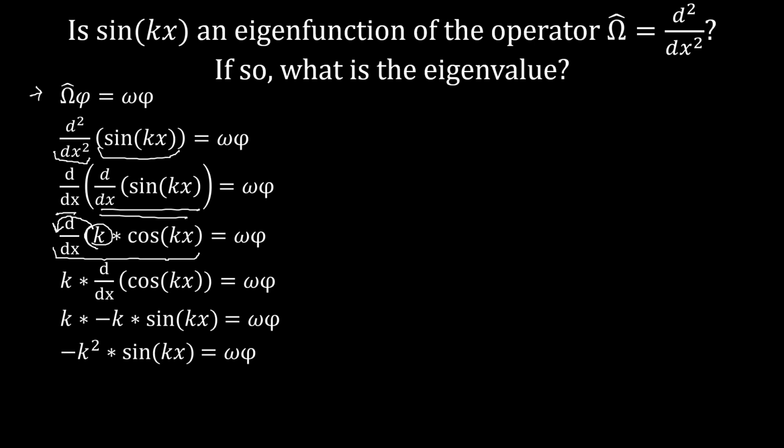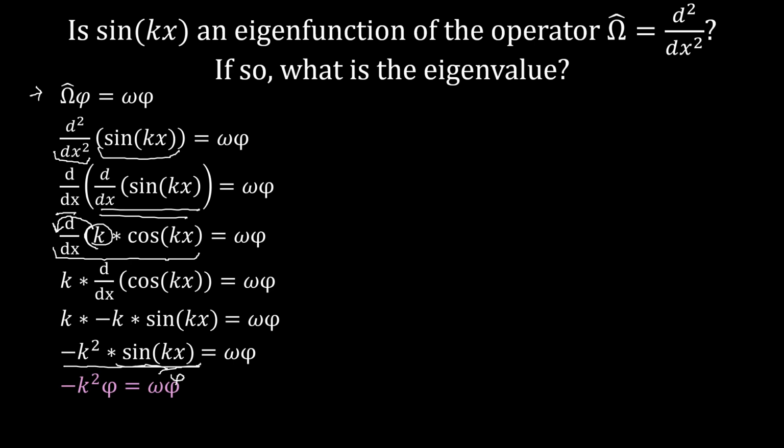Cleaning that up a little gives us negative k squared times sine of kx on the left-hand side. But we know that sine of kx, that's just our original trial eigenfunction, phi. So we could say that the left-hand side is negative k squared phi, which is equal to omega phi.